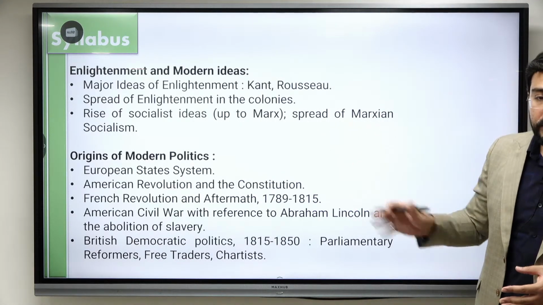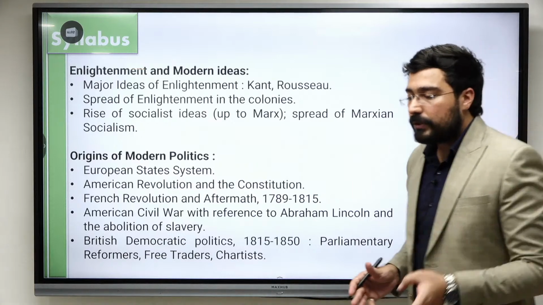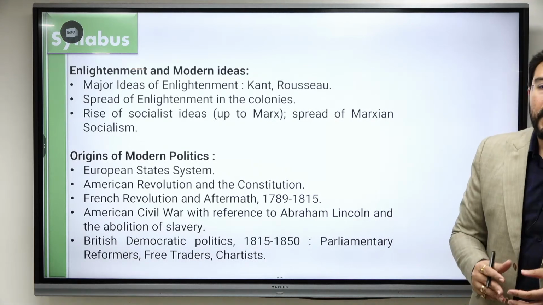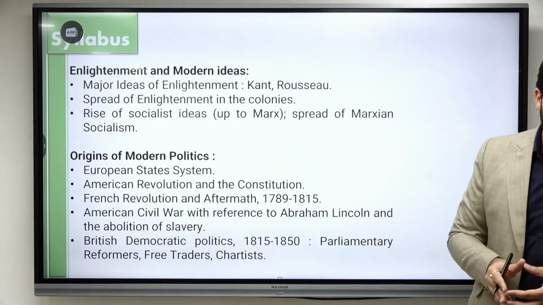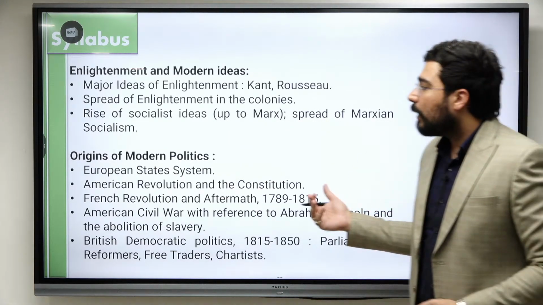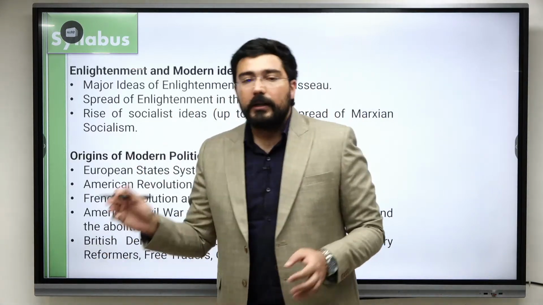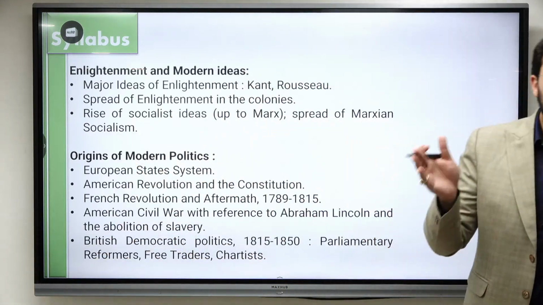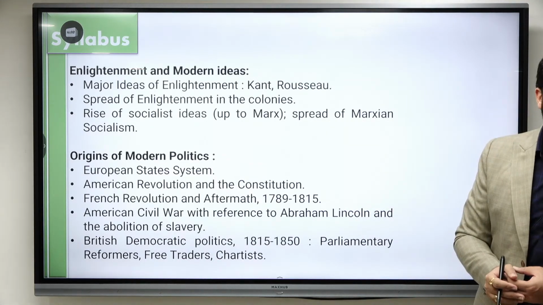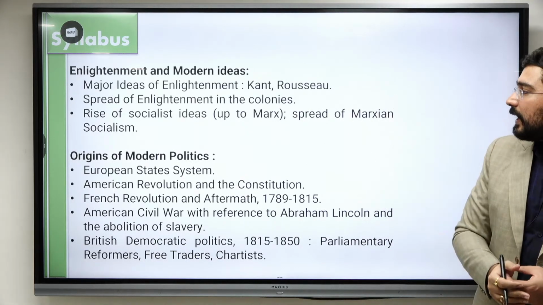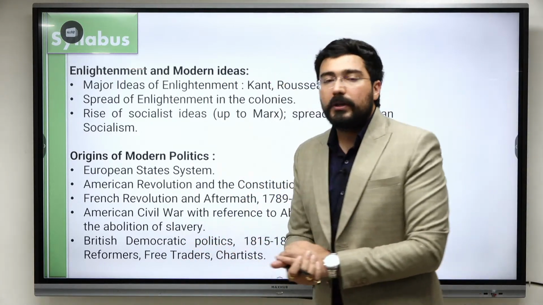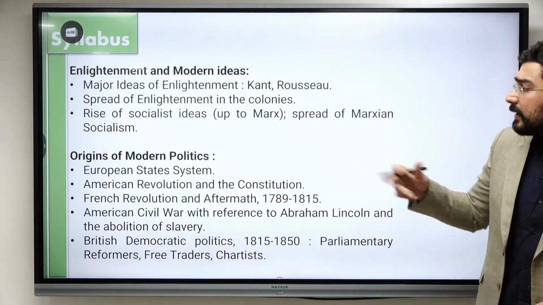Rise of socialist ideas. UPSC has asked many questions. What was the composition of the utopian philosophy? Utopian means the early part of socialism which could not create any specific impact. They were trying to make certain changes in the capitalistic structure of society so that the health of the working class could be improved. But this could not be done. That's why they remain utopian ideas. When these ideas were changed by the combination of Frederick Engels and Karl Marx, that led to the rise of communism. We have already discussed this.